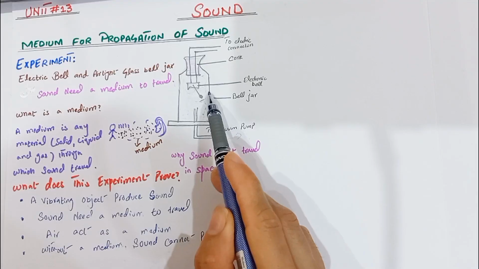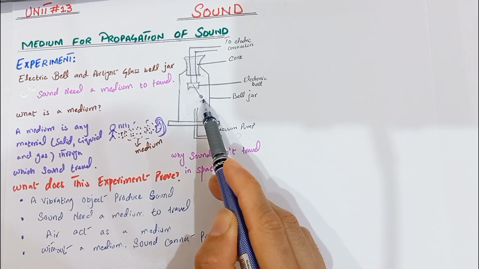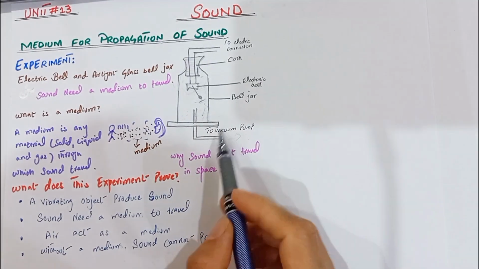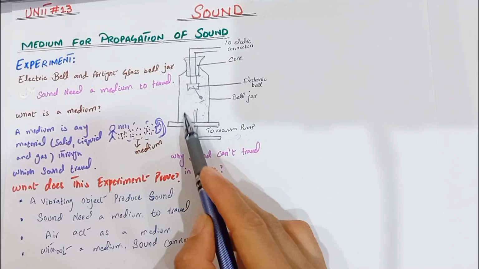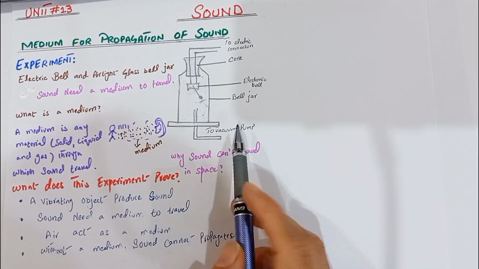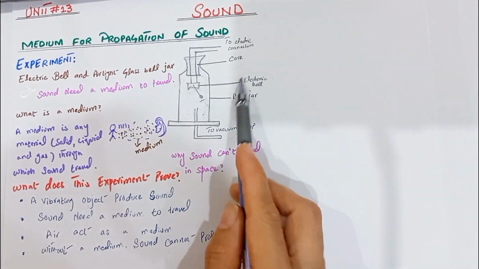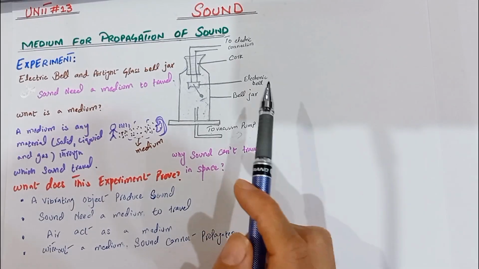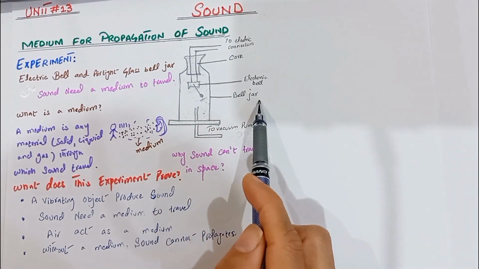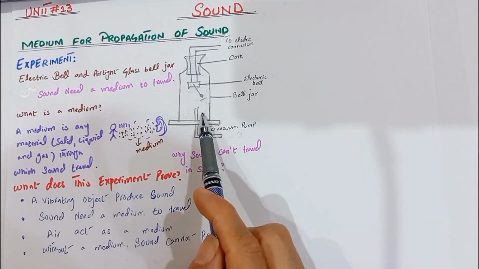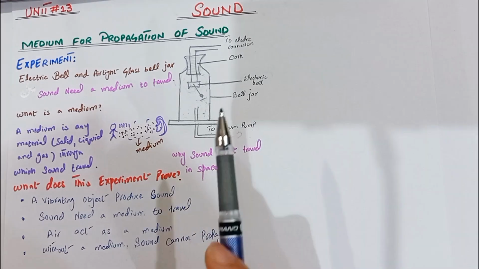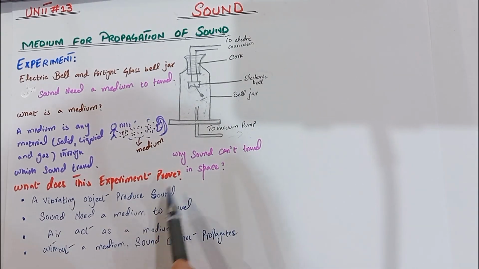So we can hear the sound of the ringing bell when the medium is present. But when we remove the air inside the bell jar using the vacuum pump, we cannot hear the sound, but the electric bell is still vibrating. We cannot hear the sound because there is no medium present inside the bell jar. We only hear the sound when the medium is present. Without a medium, we cannot hear the sound. That is what we learn from this experiment.